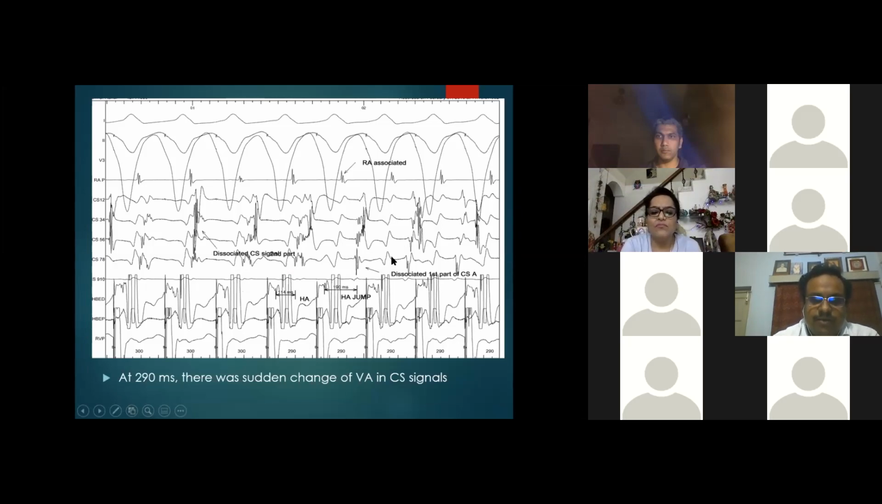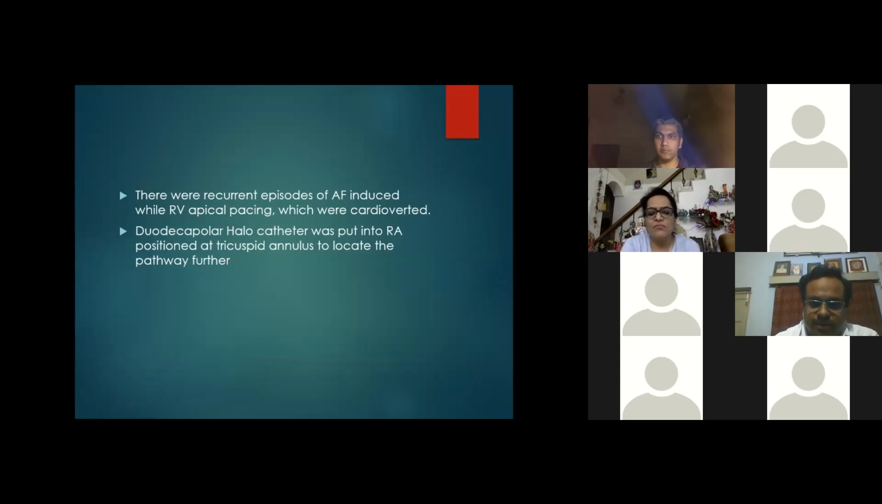So what can account for this? The RA was also associated this time. There were also recurrent episodes of AF induced during RV apical pacing, which were cardioverted.